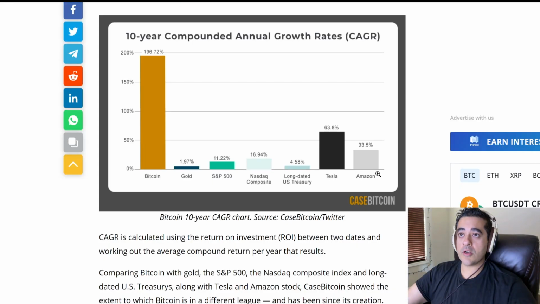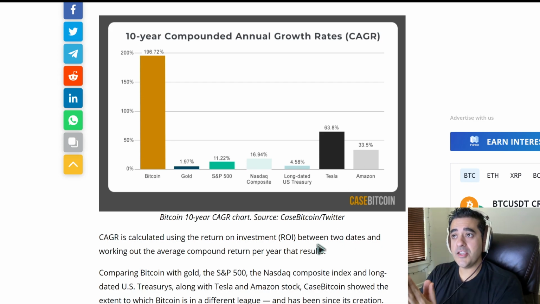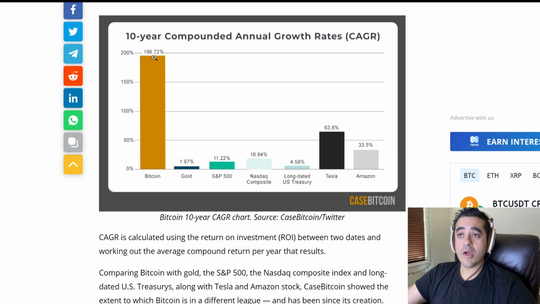So one thing I want to show you here, this chart is called the 10-year compounded annual growth rate, the CAGR for Bitcoin. And it compares Bitcoin to gold, to the S&P 500, to the NASDAQ Composite, to long-dated U.S. Treasury, to Tesla, and to Amazon. And what you can see here is that the 10-year compounded annual growth rate for Bitcoin is almost 200%.